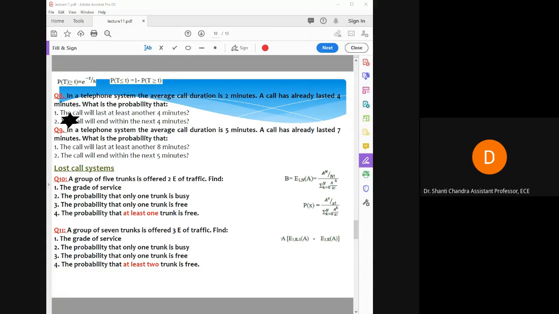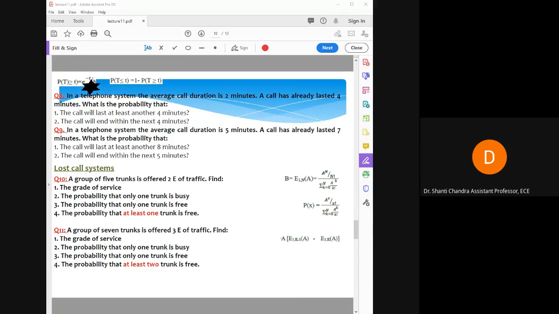So here we have to calculate the probability of the call lasting another t, that is equal to 4 minutes. So it will be greater than or equal to t. T is given, that is equal to 4, so it is either equal to or greater than. So this first formula you have to apply.